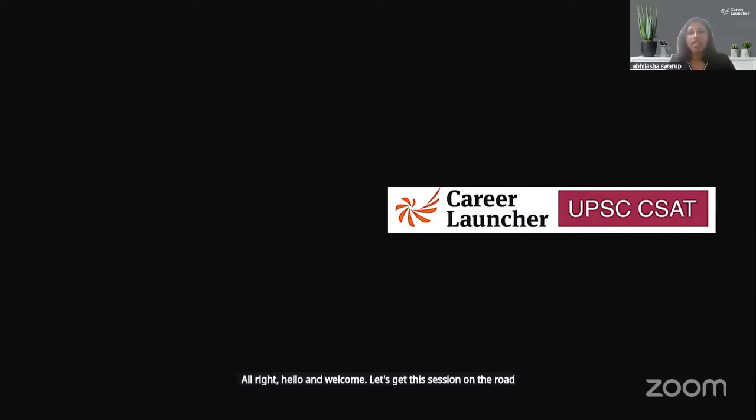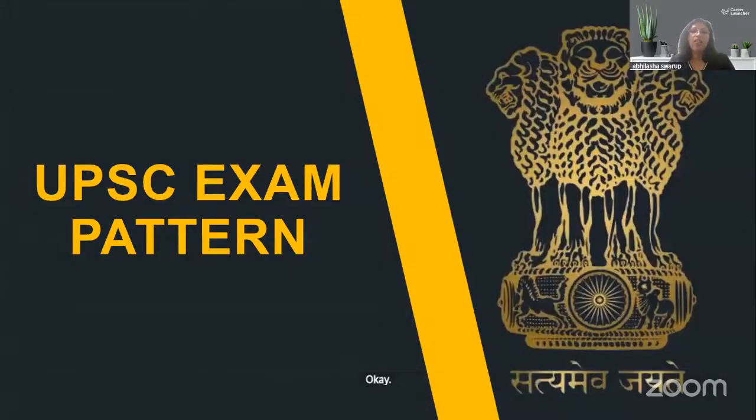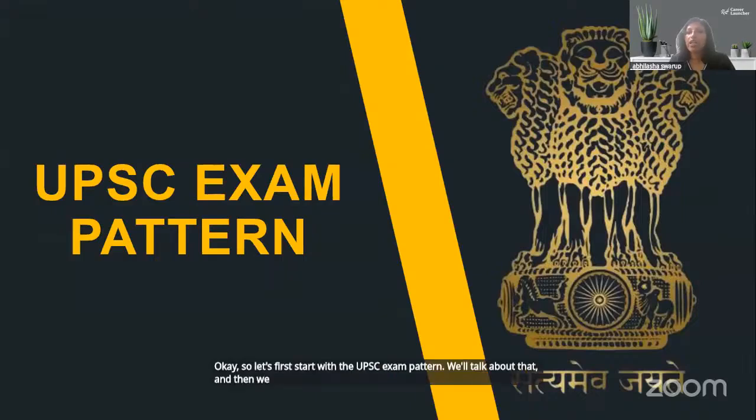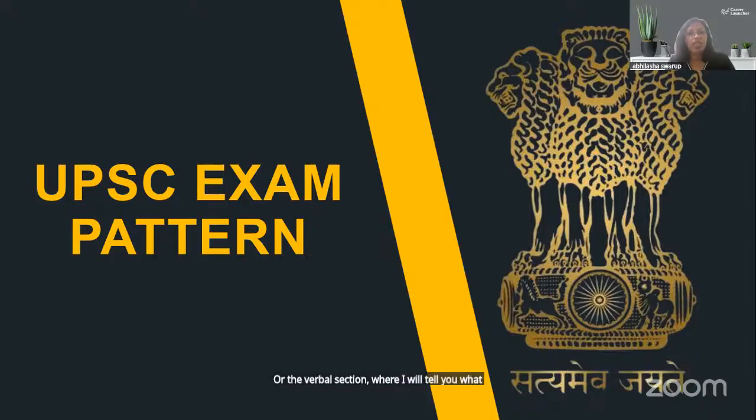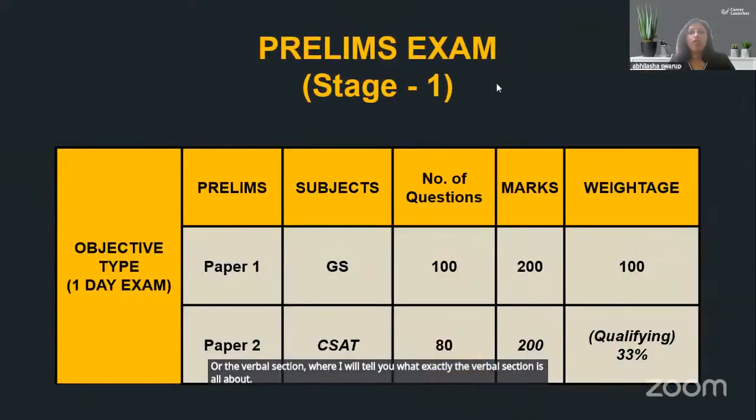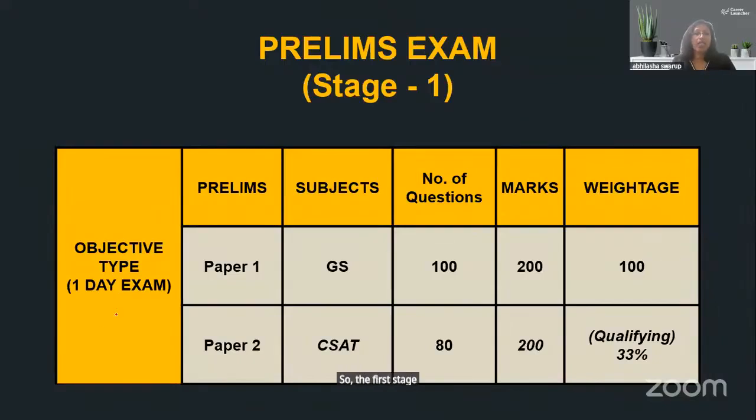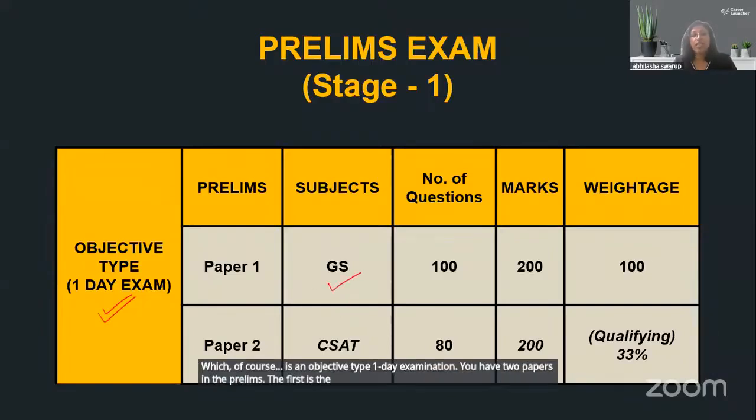Let's start. Okay, so let's first start with the UPSC exam pattern. We'll talk about that and then we'll come to English or the verbal section, where I will tell you what exactly the verbal section is all about. So the first stage of UPSC is the prelims or the preliminary examination, which of course is an objective type 1 day examination. You have two papers in the prelims. The first is the general studies and the second is the CSAT test.